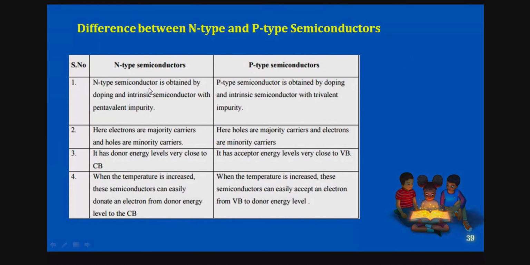So these points, if you write in the exam in a 2 marks question, it is very easy. Okay. So here when the temperature is increased, the semiconductors can easily accept an electron from valence band to acceptor energy level. Okay. So this is the difference between n-type and p-type semiconductors, right?